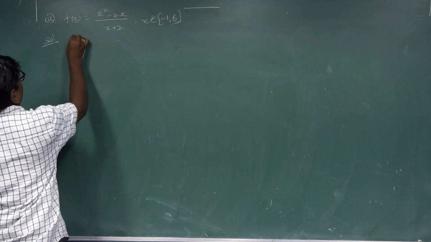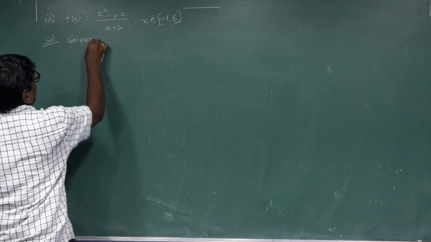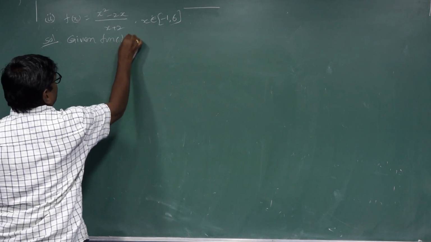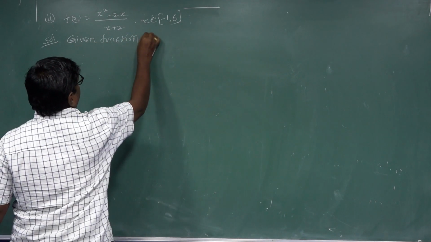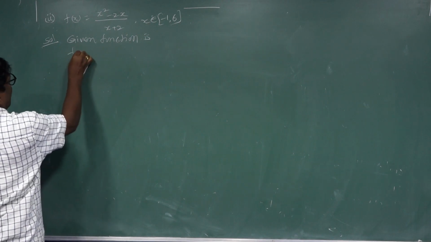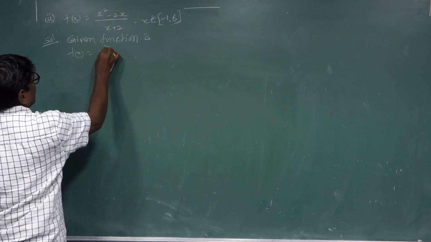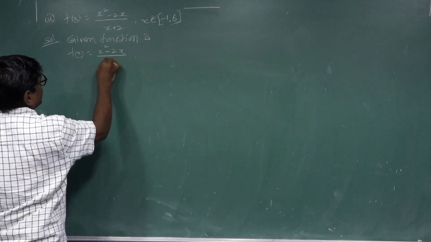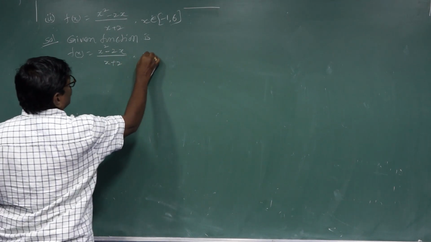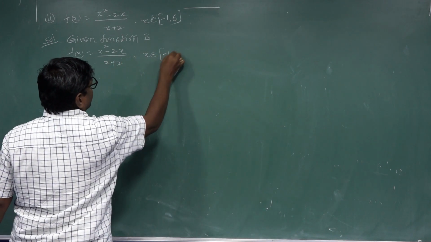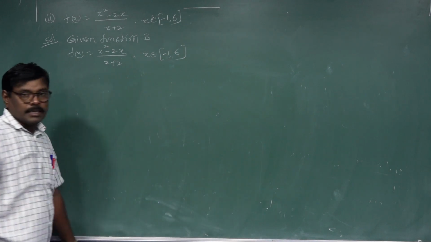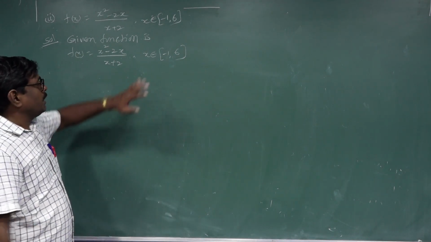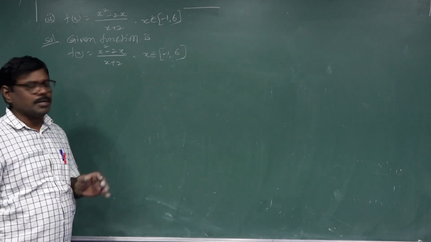Second problem. Solution. Given function is f of x equal to x square minus 2x by x plus 2, x belongs to closed interval minus 1 comma 6. These are the three conditions of Rolle's theorem.